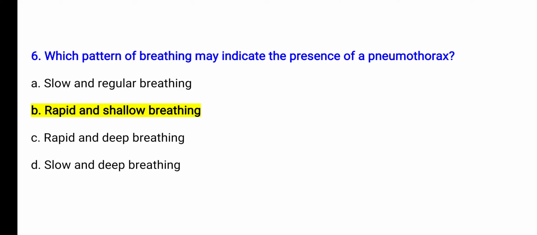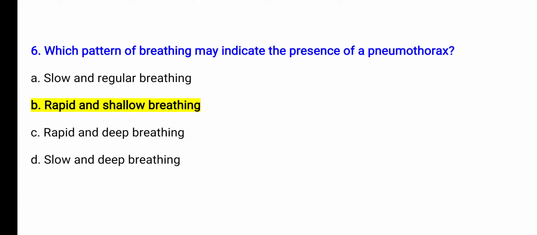Question number 6 is, which pattern of breathing may indicate the presence of pneumothorax? Option A is slow and regular breathing. Option B is rapid and shallow breathing. Option C is rapid and deep breathing. Option D is slow and deep breathing. So option B is correct, that is rapid and shallow breathing.